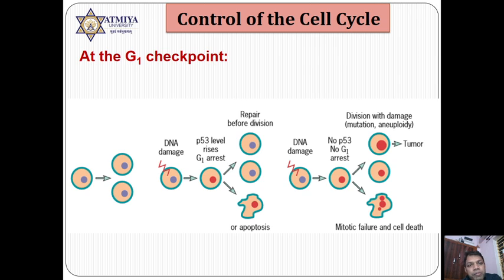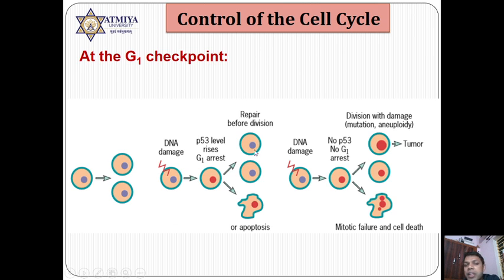Initially, when the cell reaches the checkpoint, at that time ATM and ATR proteins are activated, and they will check whether DNA is damaged or not. If DNA is damaged, then the checkpoint protein is activated, and this checkpoint protein activates P53 protein. This P53 activates P21 protein, and P21 is an inhibitor of the cell cycle. It inhibits cell cycle progression by binding with the CDK4/6 combinations.